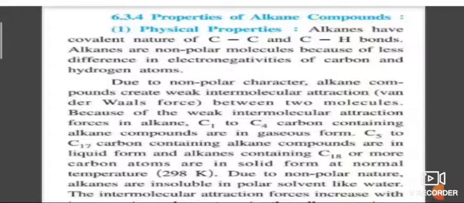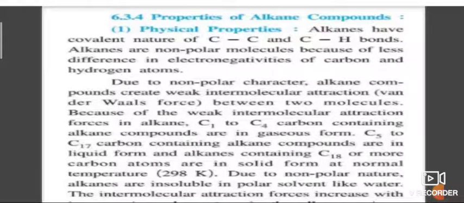That means carbon 1 to carbon 4: methane, ethane, propane, butane are gases, carbon 5 to carbon 17 are liquids, and all the higher carbons are waxy solids. So alkanes with carbon 1, 2, 3, 4 are in the gaseous state, carbon 5 to 17 are in the liquid state, and 18 and above are in the waxy solid state.